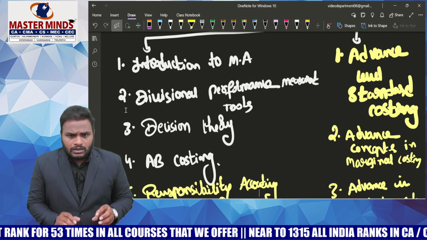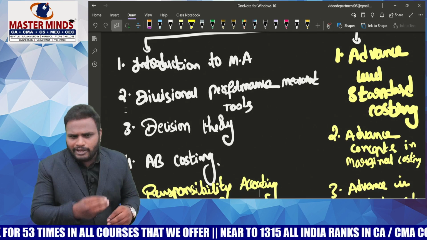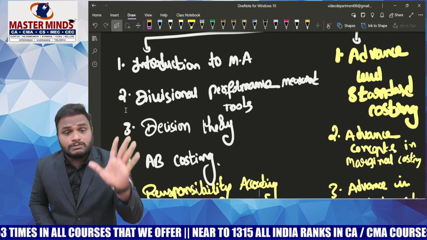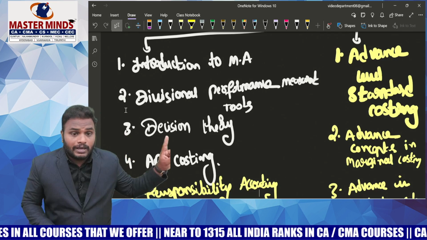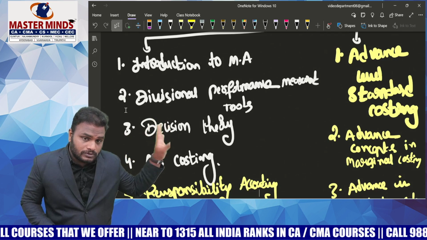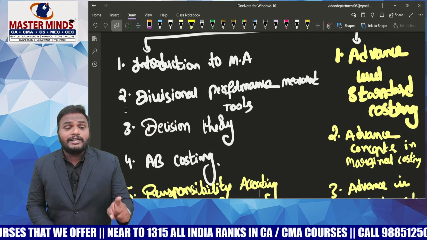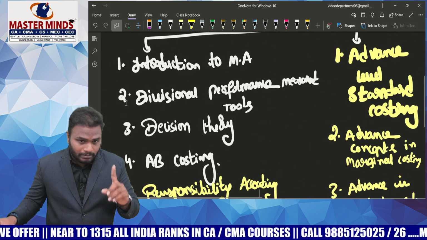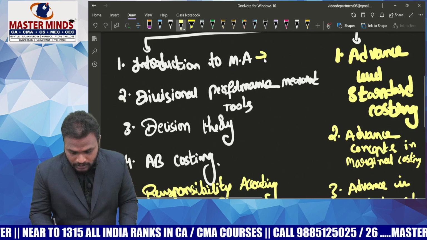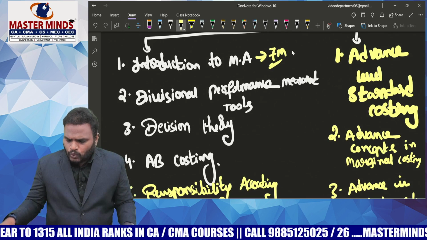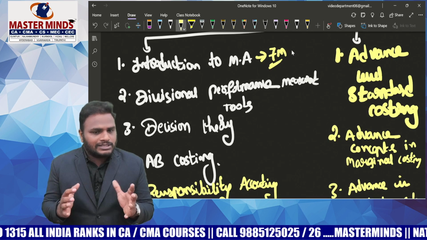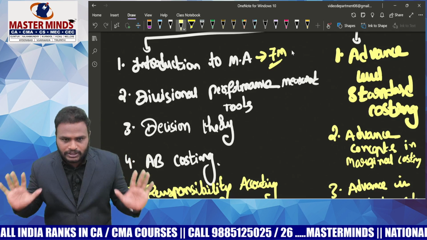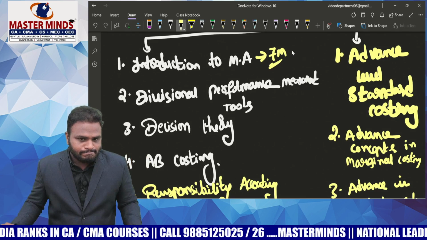Now, if you read all these theory questions, definitely you will get 7 plus marks, excluding MCQs. Forget about MCQs. You will definitely get 7 marks from theory questions. Please remember that. Sir, no need to present the exact answer. Just write a relevant answer. That's sufficient. You will get good marks.